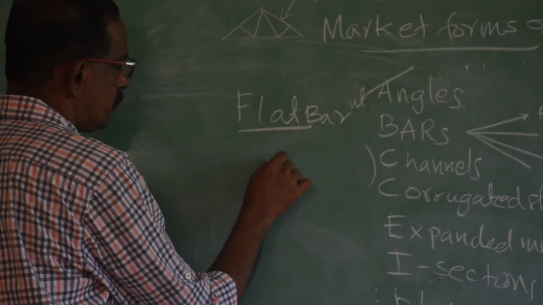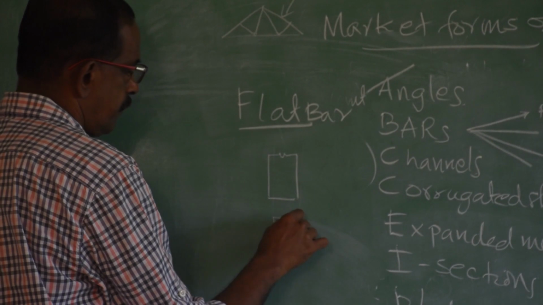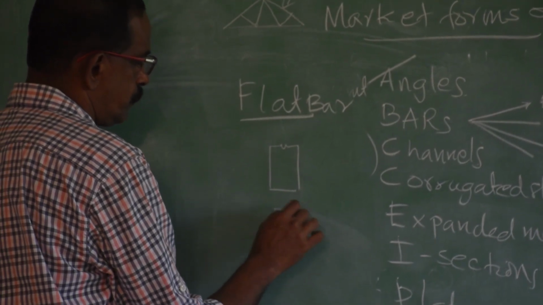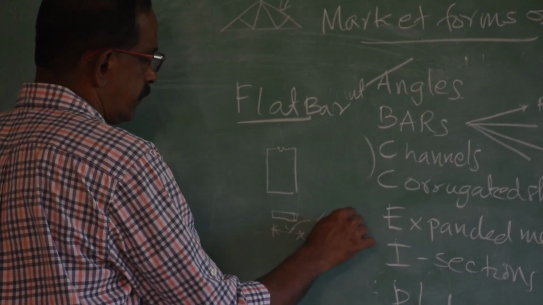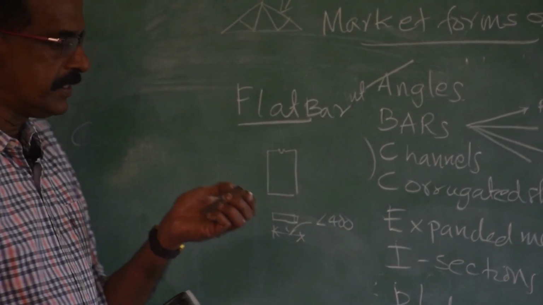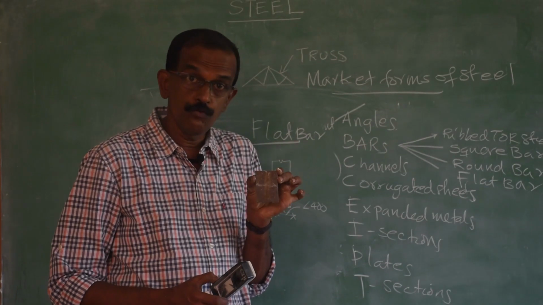Elevation looks like this and the top view or the front view looks like this. So, this width is less than 400. If the width is less than 400, that is called a flat.